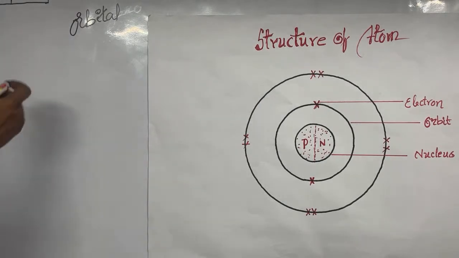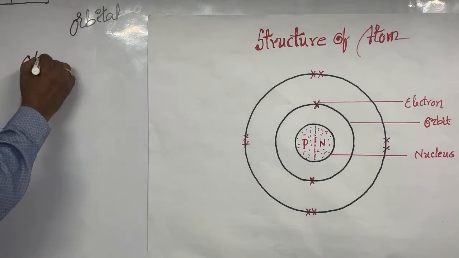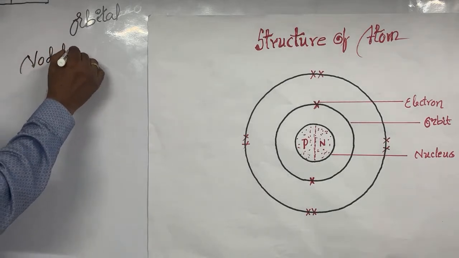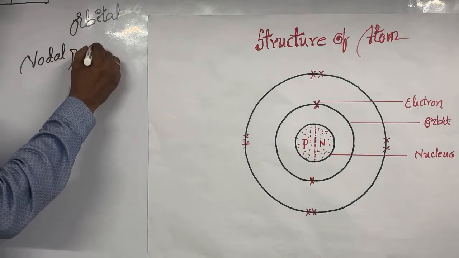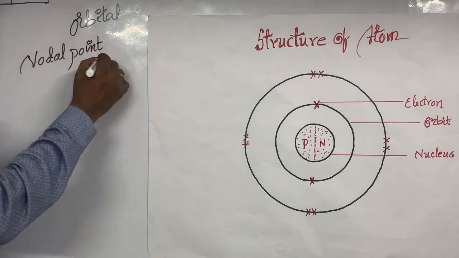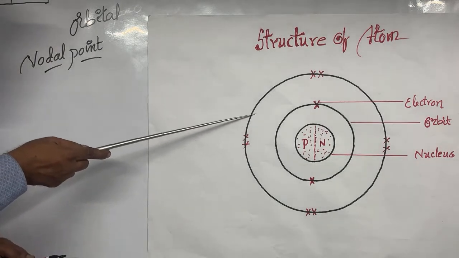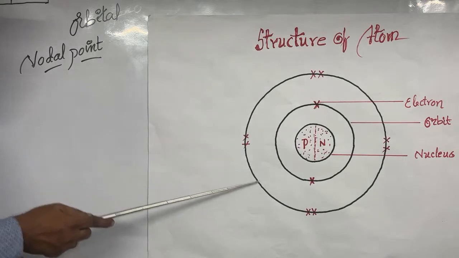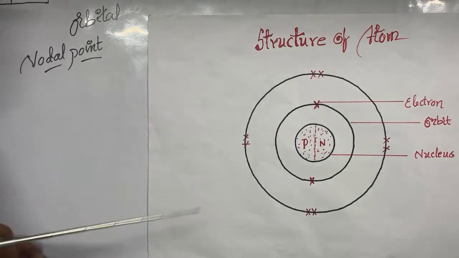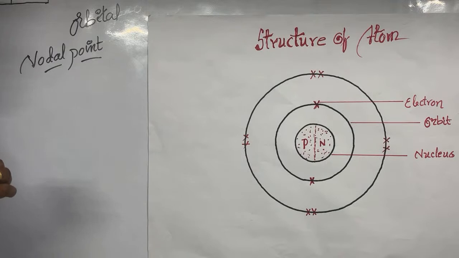That one we call a nodal point. Nodal point means there is zero probability of electrons. So this is a brief structure of the atom. Now we'll go for electromagnetic waves after a little one minute gap.